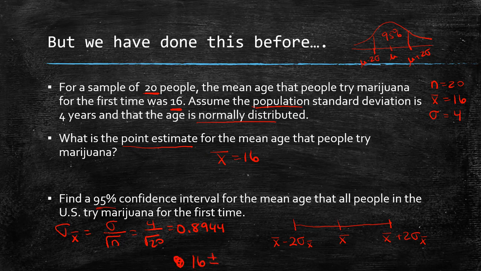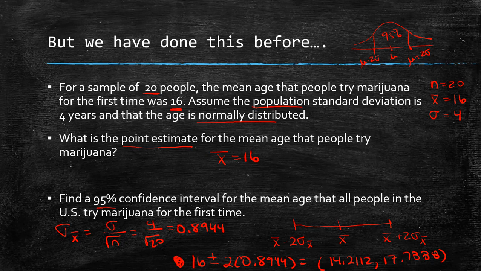I'm going to take my mean, not 4, 16, good grief, 16, and I'm going to add and subtract 2 of my sigma of x bars, so 2 times 0.8944. So that's 16 minus 2 times 0.8944, being careful about our order of operations. Remember, we multiply first and then we subtract if you have an older calculator. And we would get 14.2, and then 16 plus 2 times 0.8944, and we'd get 17.7888.